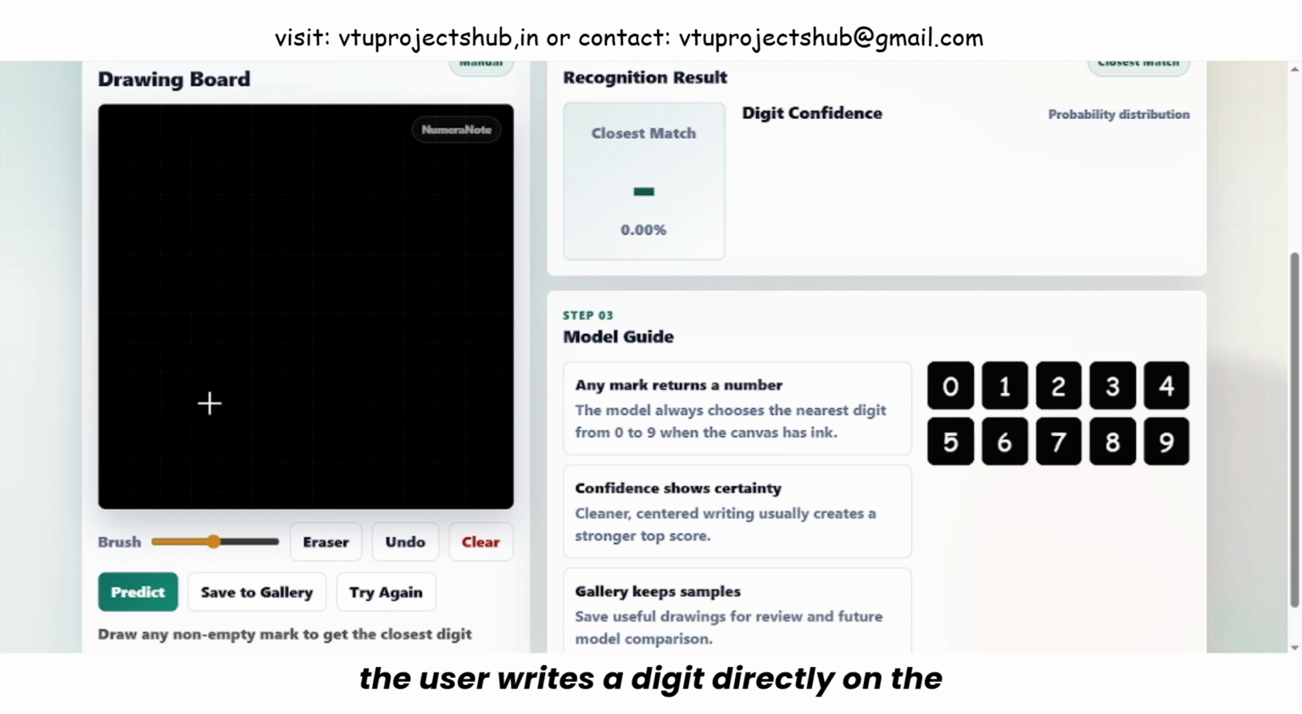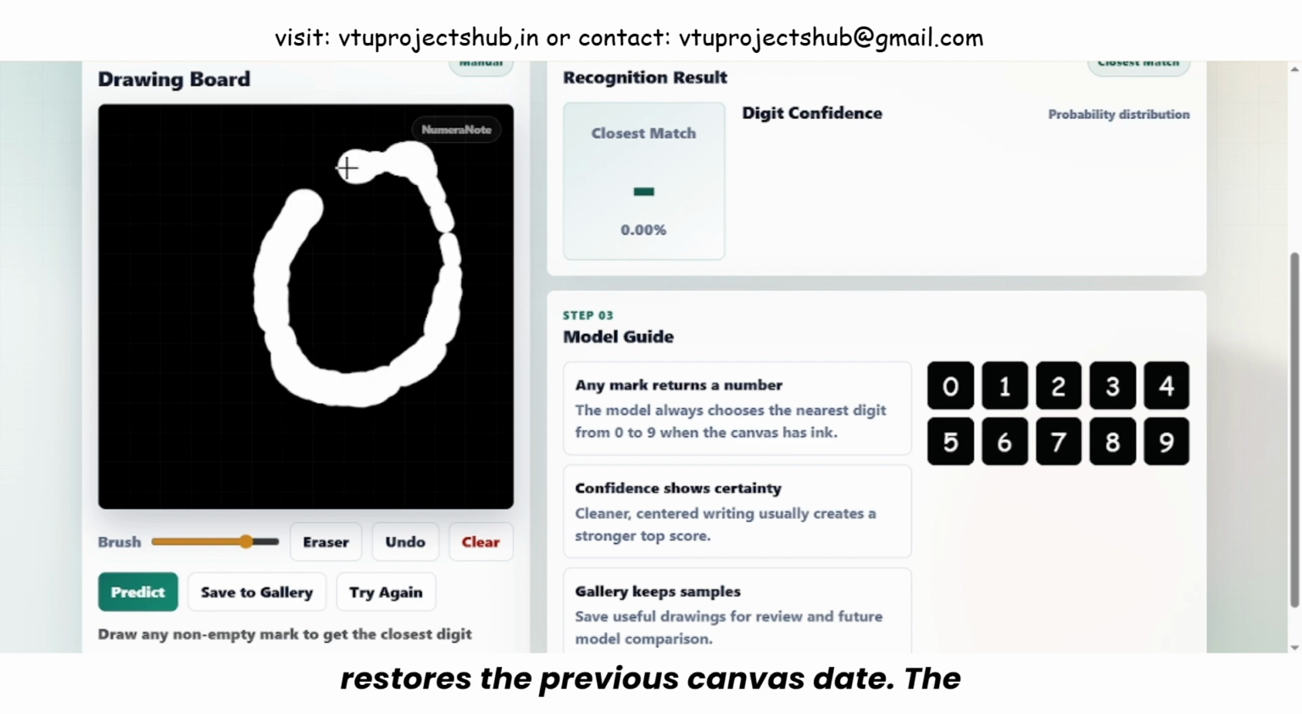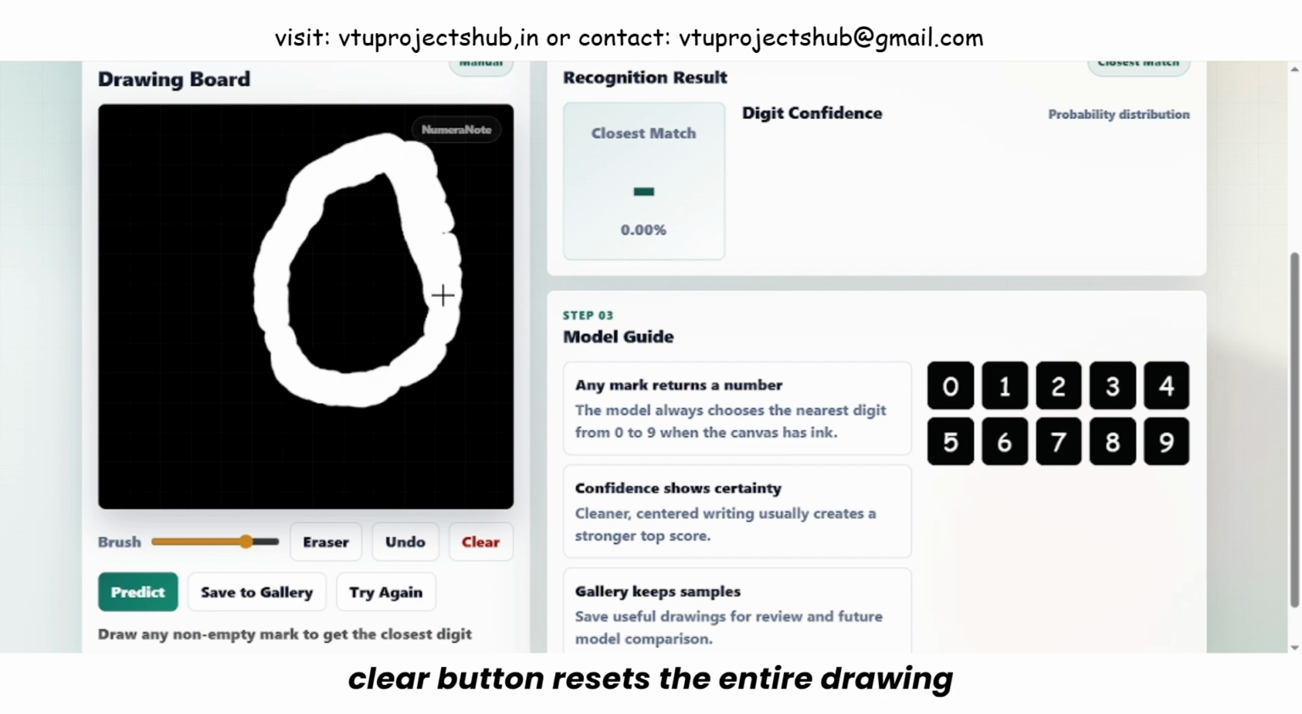This is where the user writes a digit directly on the canvas. The canvas starts with a dark background and the drawing appears in a light stroke so the mark is clear and easy for the model to read. Below the canvas, there is a brush size control. The user can increase or decrease the stroke thickness depending on how they want to draw. There is also an eraser button. When enabled, the same drawing motion removes parts of the digit instead of adding new strokes. The undo button restores the previous canvas state. The clear button resets the entire drawing area.